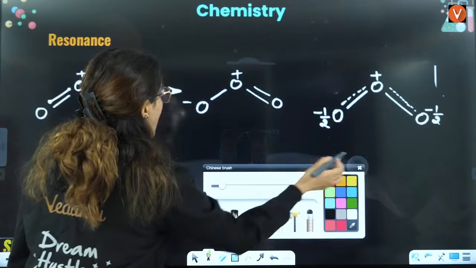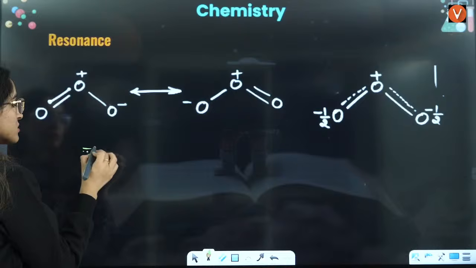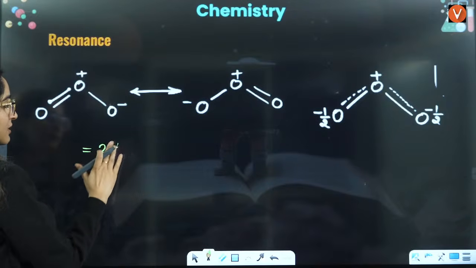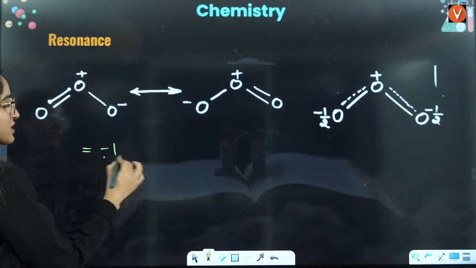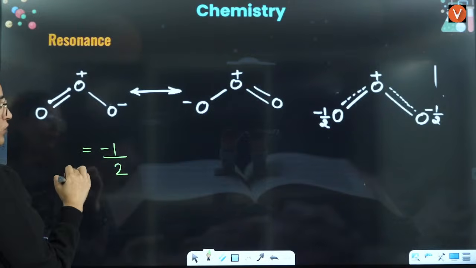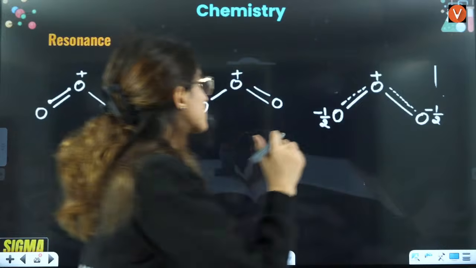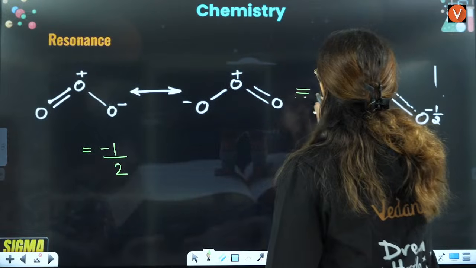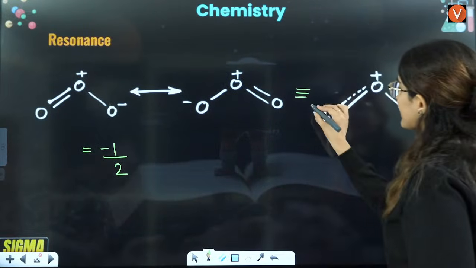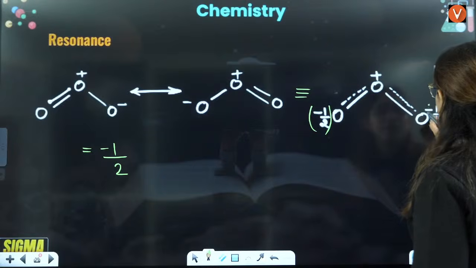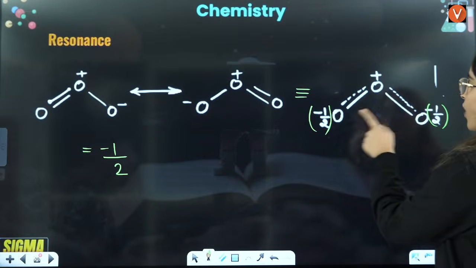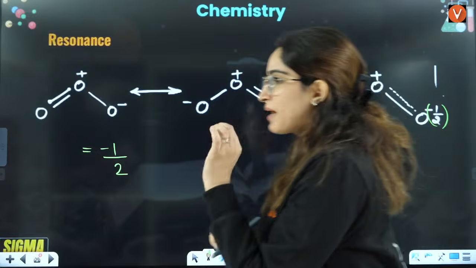Now because there are two oxygens and there is a -1 charge, in the resonance hybrid each of them will carry a -1/2 charge, because these two are sharing that -1 charge.